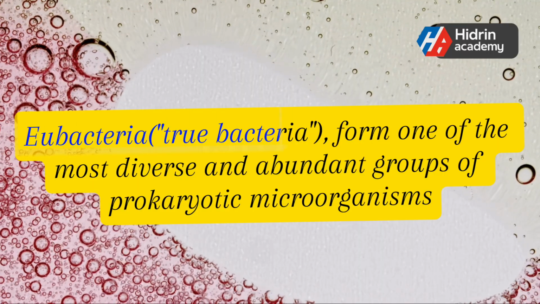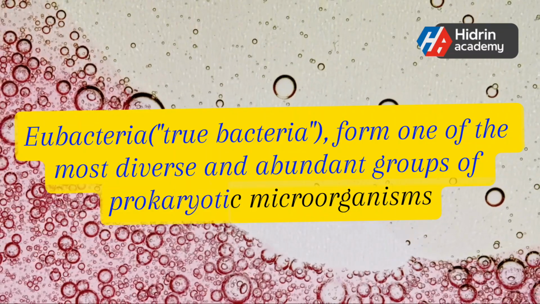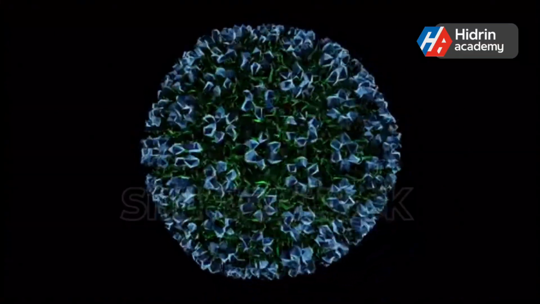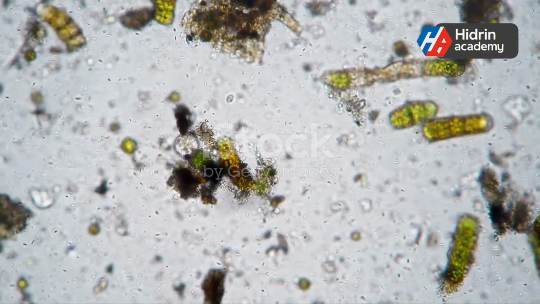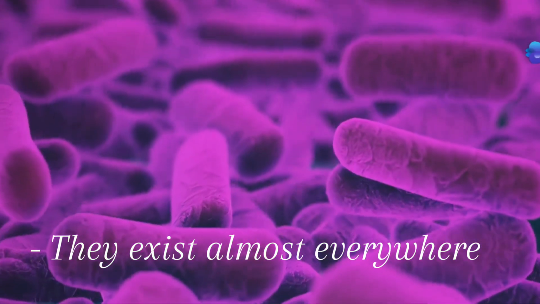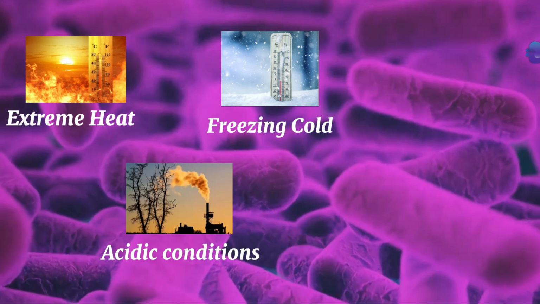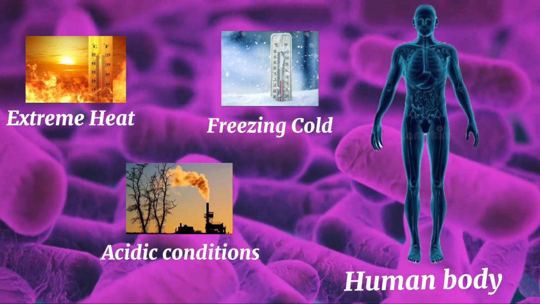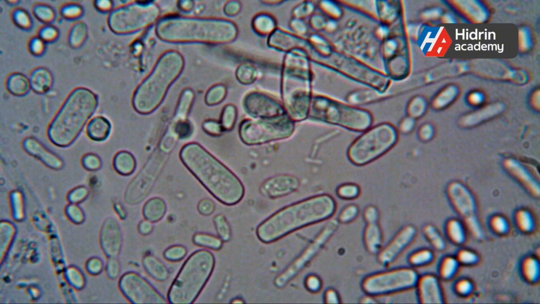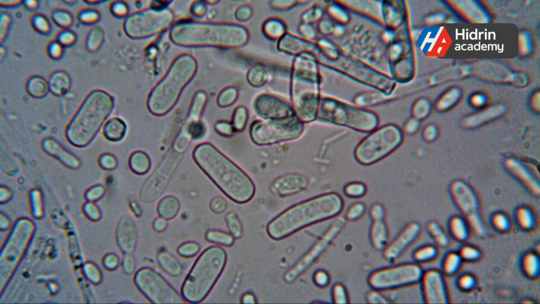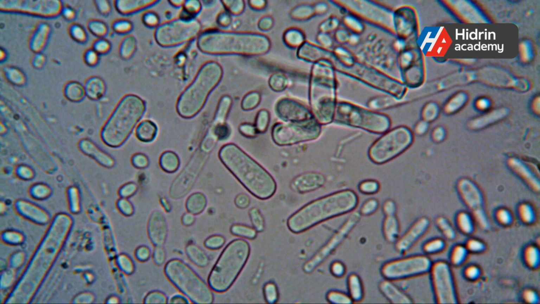Eubacteria, commonly known as true bacteria, form one of the most diverse and abundant groups of prokaryotic microorganisms, which lack a nucleus and membrane-bound organelles. Here are some general characteristics of them. They exist almost everywhere, thriving in extreme heat, freezing cold, acidic conditions, and even inside the human body. Whether in soil, water, or living organisms, these microscopic life forms contribute significantly to various biological and ecological processes.